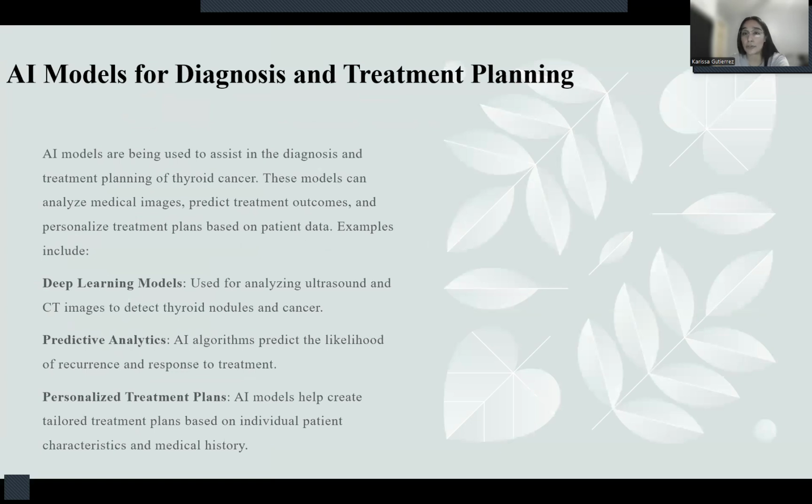AI models that are being used for diagnosis and treatment. Again, we do have the deep learning model, which is used to analyze the ultrasound or CT images to detect cancer in the nodules. Predictive analytics, AI algorithms predict the likelihood of recurrence and response to treatment and personalized treatment plans. AI models can also help create tailored treatment plans based on an individual's characteristics and medical history.